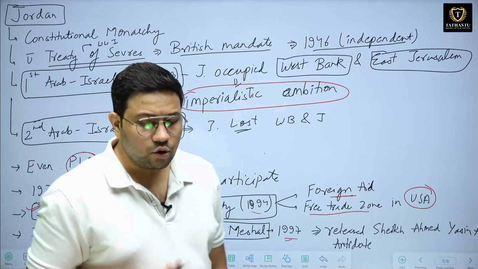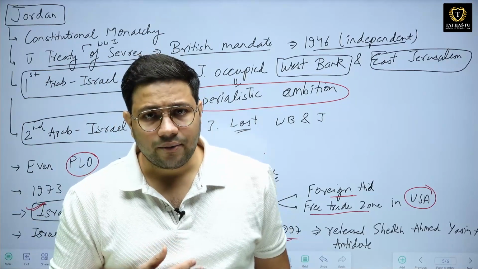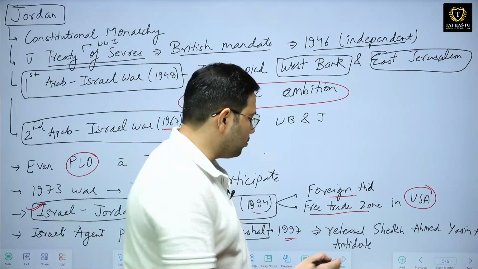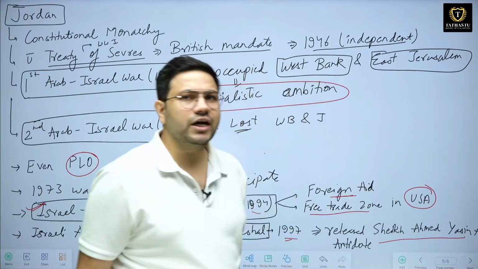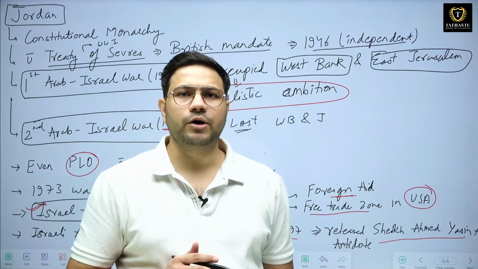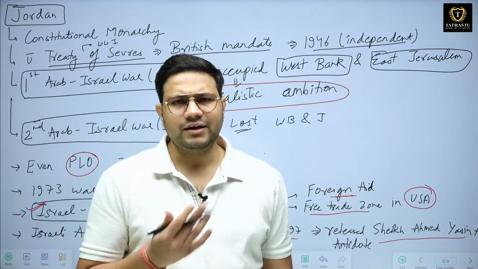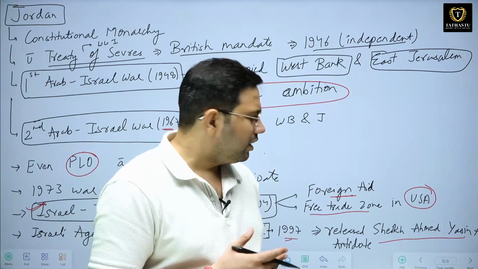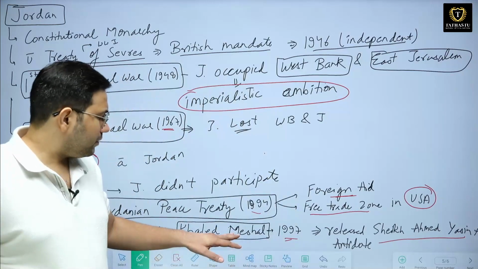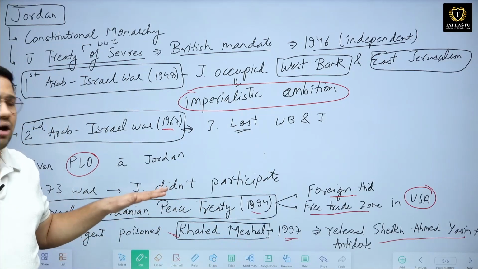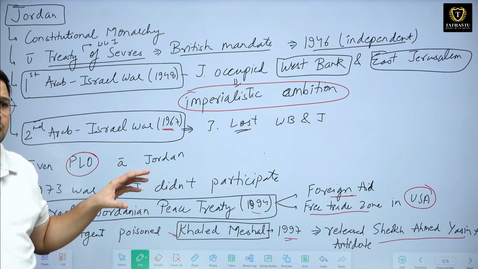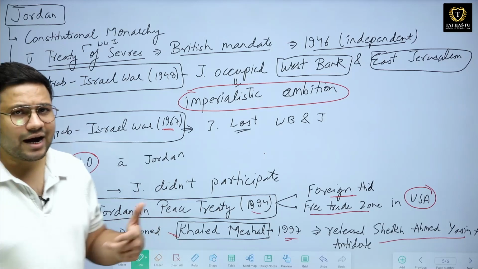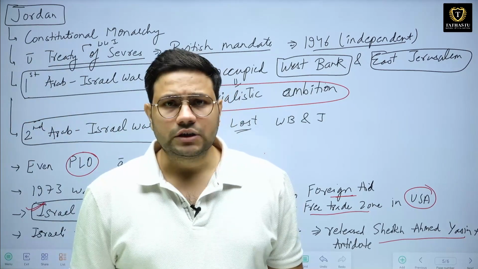Also, as a good gesture, Israel released some Palestinian prisoners, and one such prisoner was Sheikh Ahmad Yassin. He was again a very important personality of Palestine. Later he was killed in an air strike, I think somewhere in 2004. But this Meshal, presently, is a very important personality because he is a kind of fundraiser for the Palestinian cause. So he is a kind of problem for Israel.